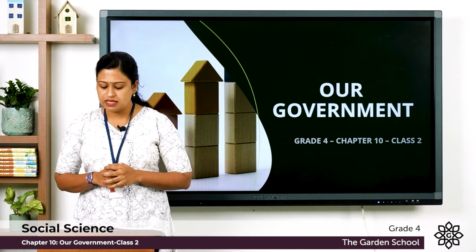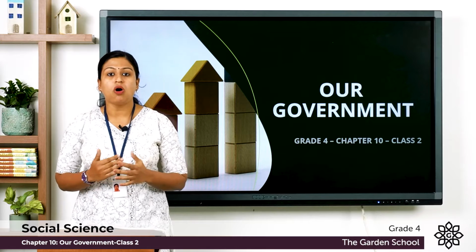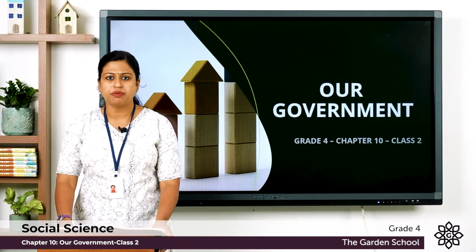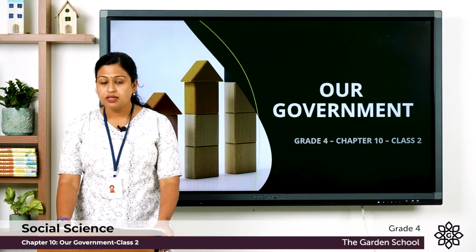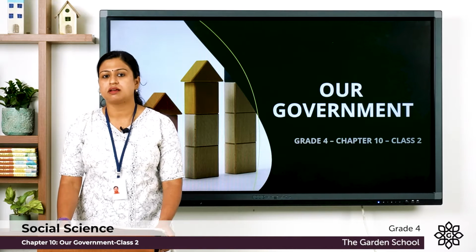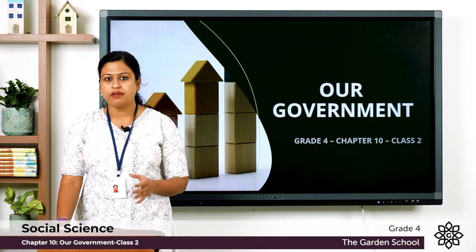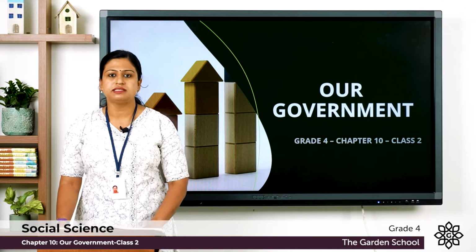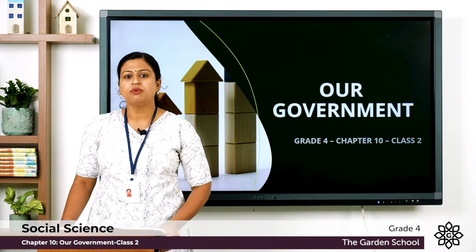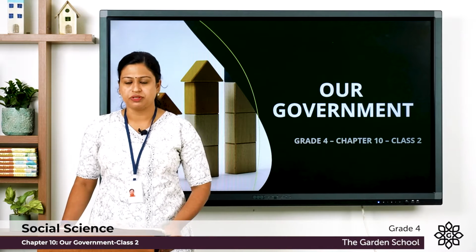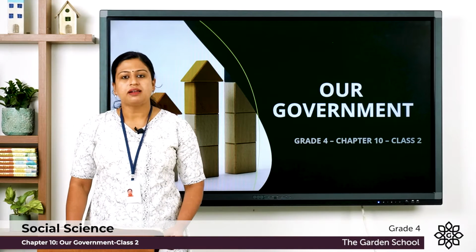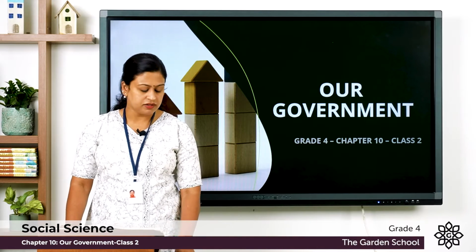Next picture, you can see police maintaining law and order. So you all know that it comes under executive branch of the government. The third picture, you can see it's a court and it consists of advocates and judge. So you have to mention which is this branch of the government and you have to write it in your notebook. Now let's move on to the topic, that is levels of the government.